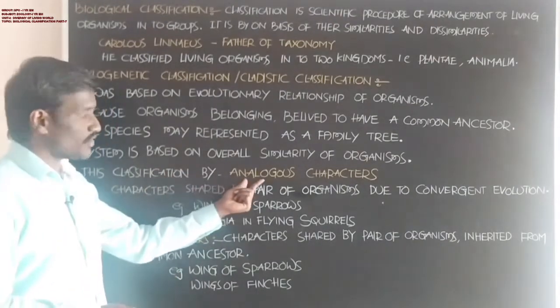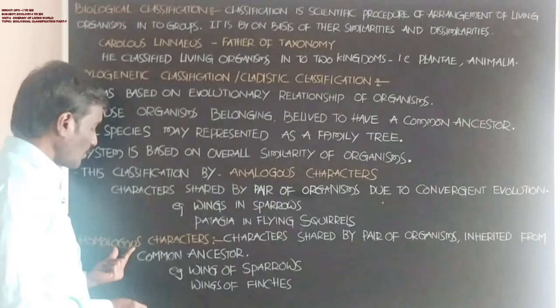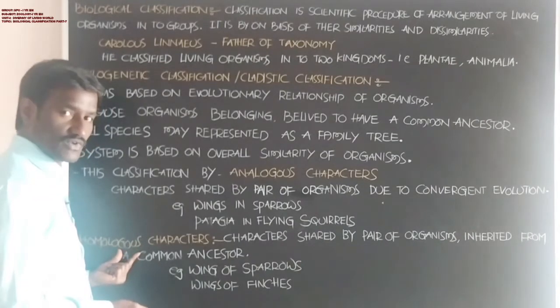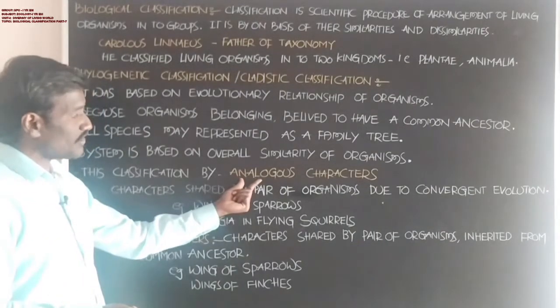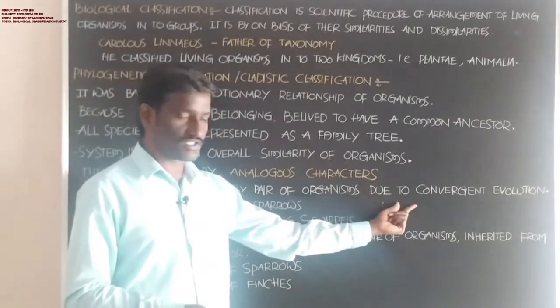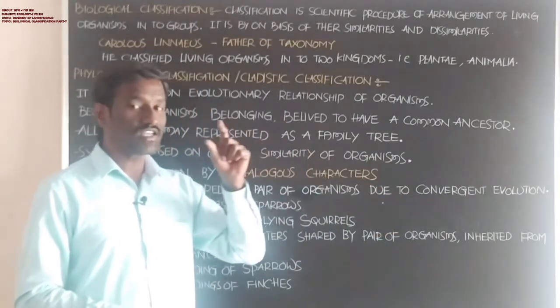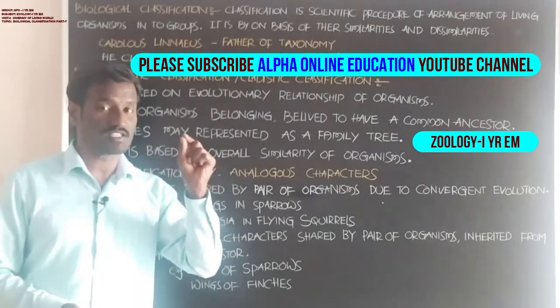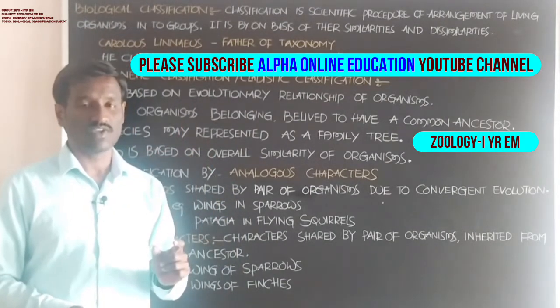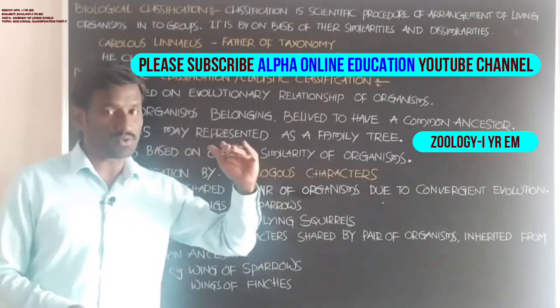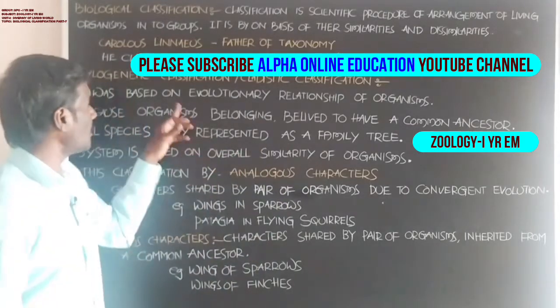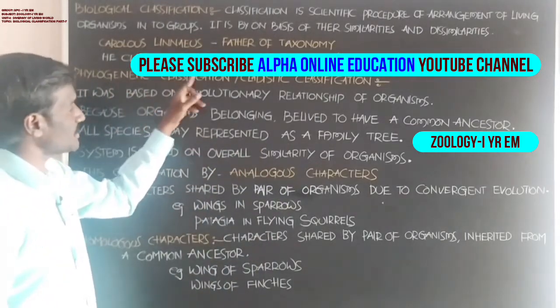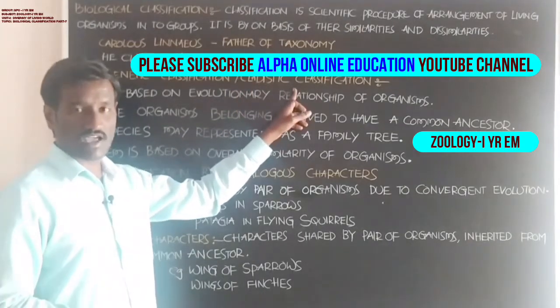Based on the analogous characters and homologous characters, and analogous characters which lead to convergent evolution, based on the evolutionary changes that occur in living animals, animals are classified into categories. That is called phylogenetic classification or cladistic classification.